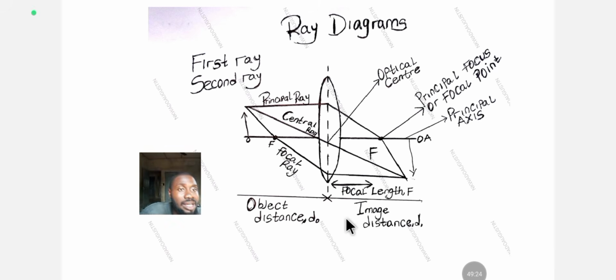So from the screen, or the retina, to the lens is called the object distance. Then from the lens to where you place the image is called the image distance. Then from the retina or the screen, depending on where the image is being cast, to the lens, that distance is called the image distance. That's from here to here.